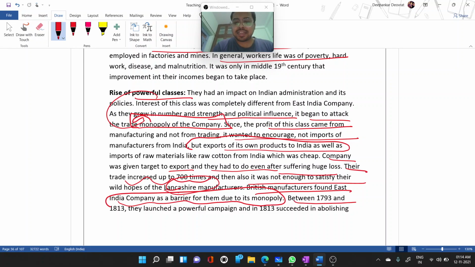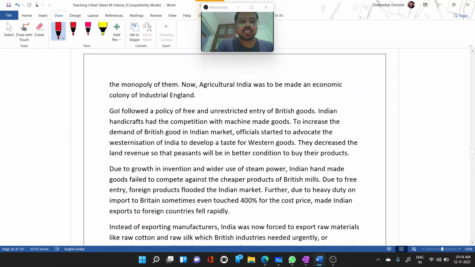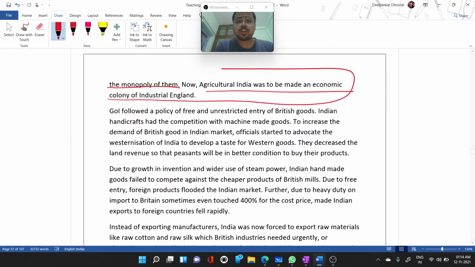So between 1793 and 1813, they launched a powerful campaign, and in 1833 succeeded in abolishing the monopoly of the Company. Now, agricultural India was to be made an economic colony of industrial England, and we already discussed those reforms in the previous lecture, in the sixth article.